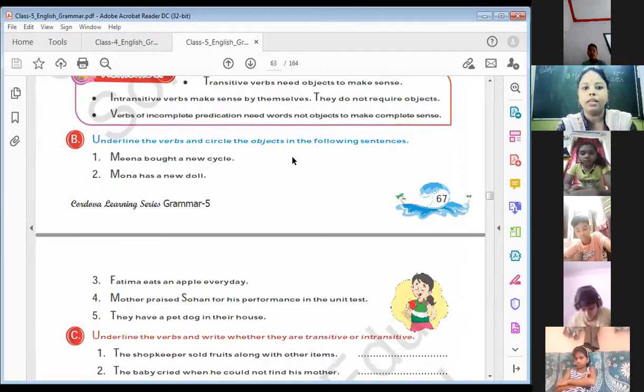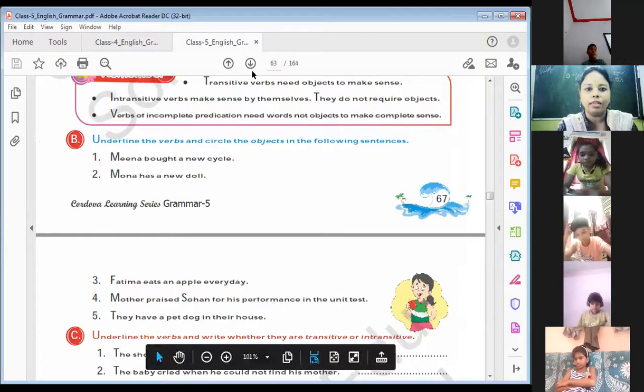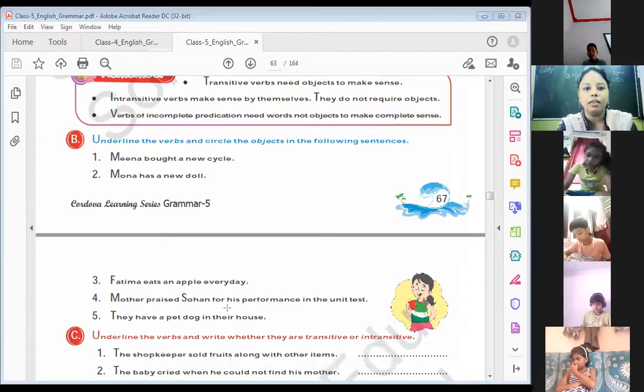Underline the verbs and circle the object in the following sentences. Here we just have to underline the verbs and circle the object. So let's complete this exercise. Meena bought a new cycle.